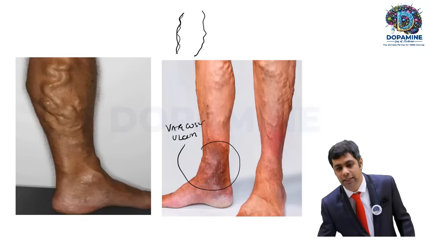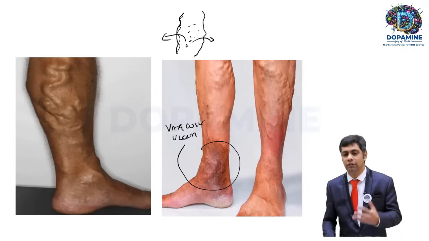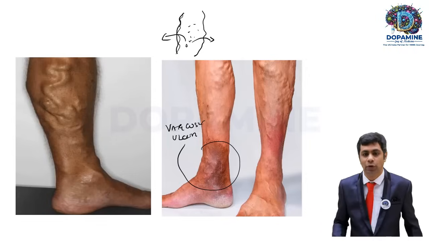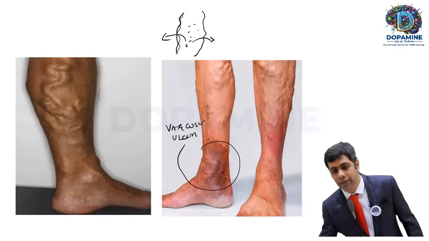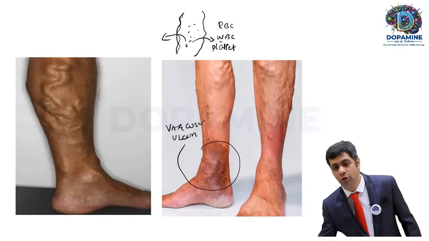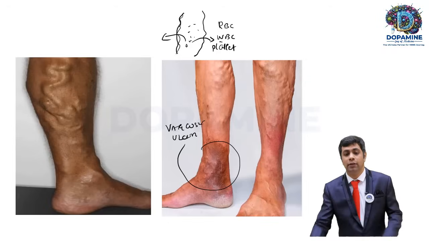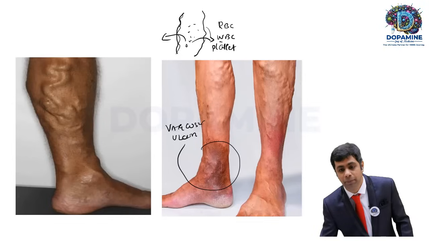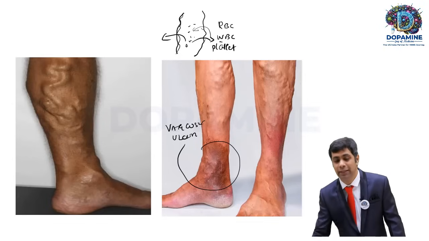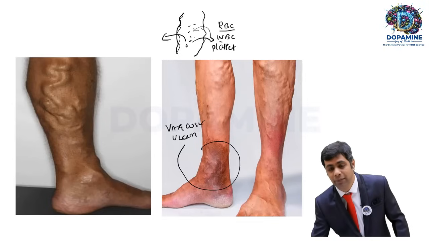When these veins are distended, what happens? The blood present in those veins will escape out of the vascular chamber, the veins. As it escapes out, we have the components: RBCs, WBCs, and platelets. Platelets may clump together. WBCs have pseudopods like an amoeba, so they may jump back into the vessel. But the RBC contains hemoglobin and iron, and the iron is heavily pigmented.